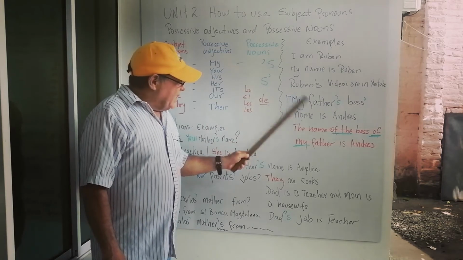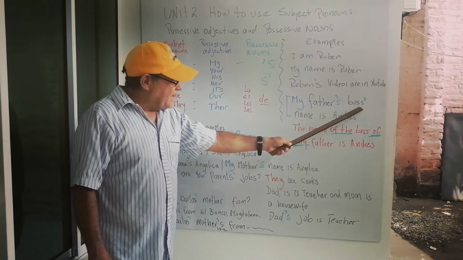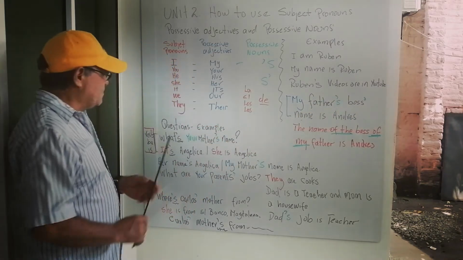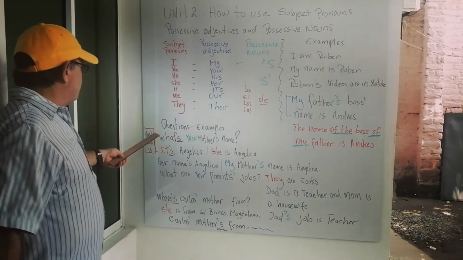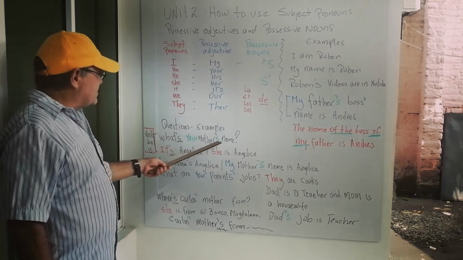El nombre del jefe de mi papá es Andres.